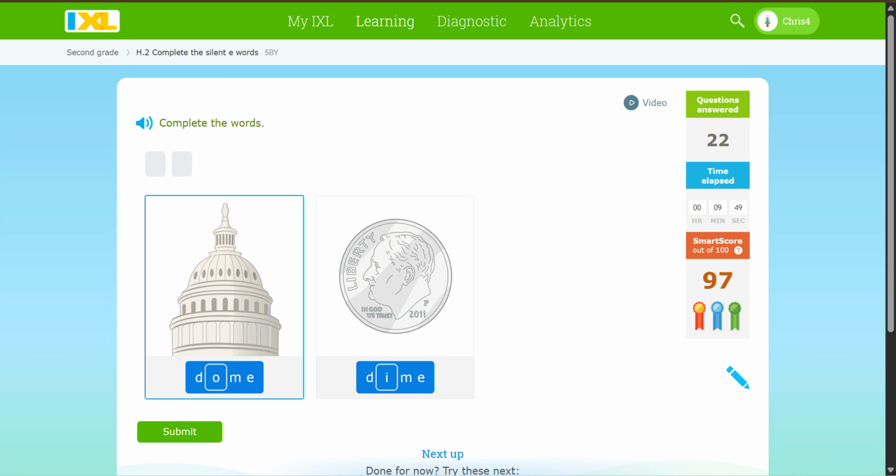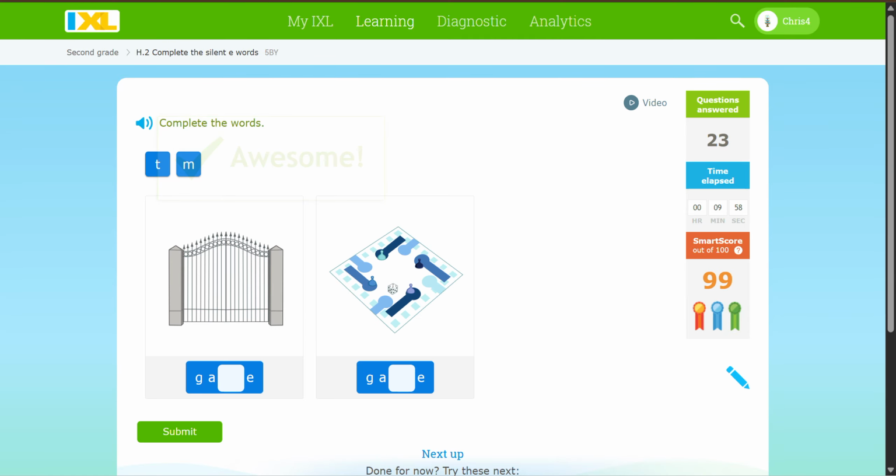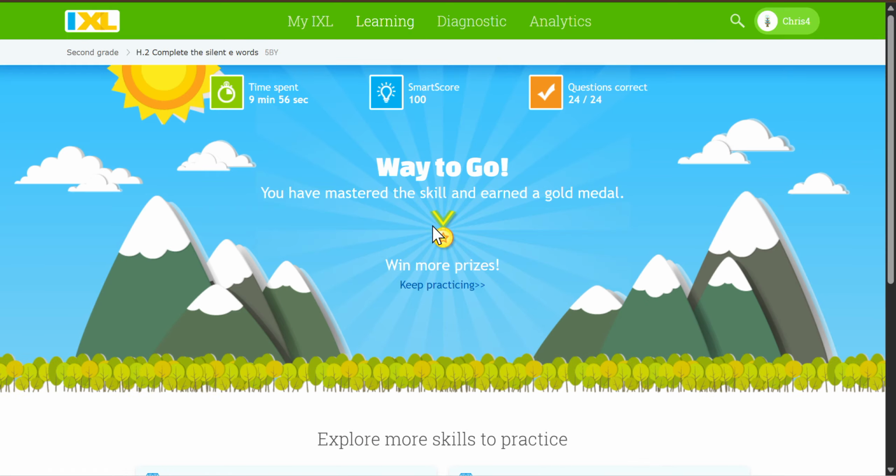What does this say? Complete the words. A dome. Oh, dime. A dime. Wait, we saw this picture. Gate. Open the gate. Okay, where's the key? Okay, we open the gate.